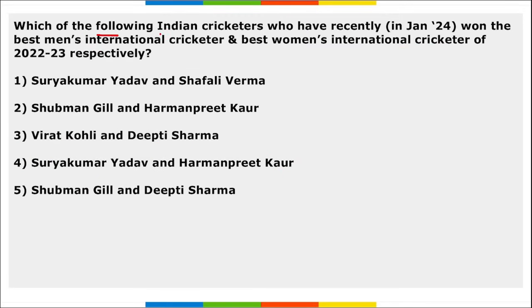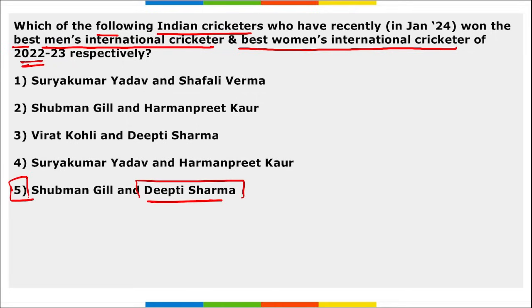Next, which of the following Indian cricketers have recently won the Best Men's International Cricketer and Best Women's International Cricketer of the year 22-23 respectively? So, Shubman Gill and Deepti Sharma. Right? Shubman Gill, he has won the Best Men's International Cricketer Award for the year 22-23.